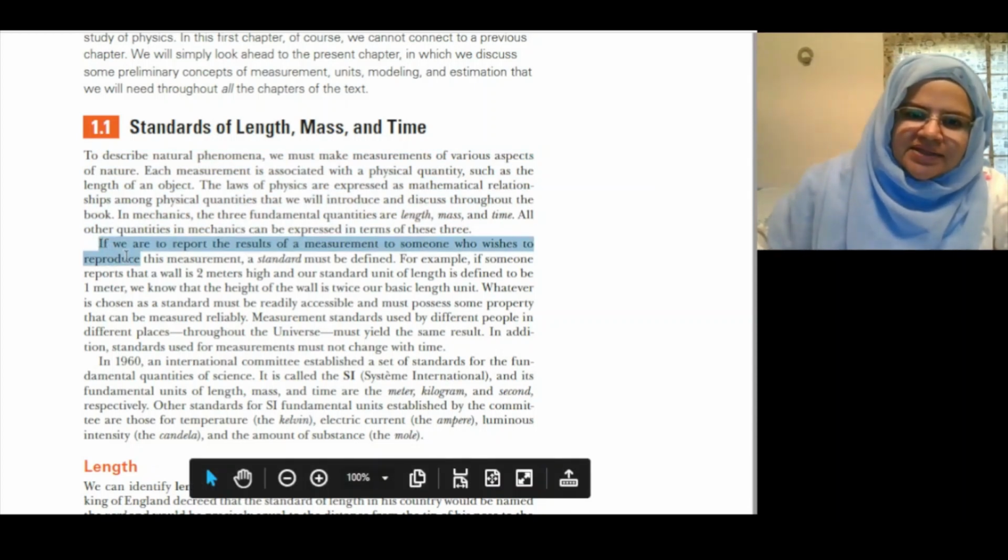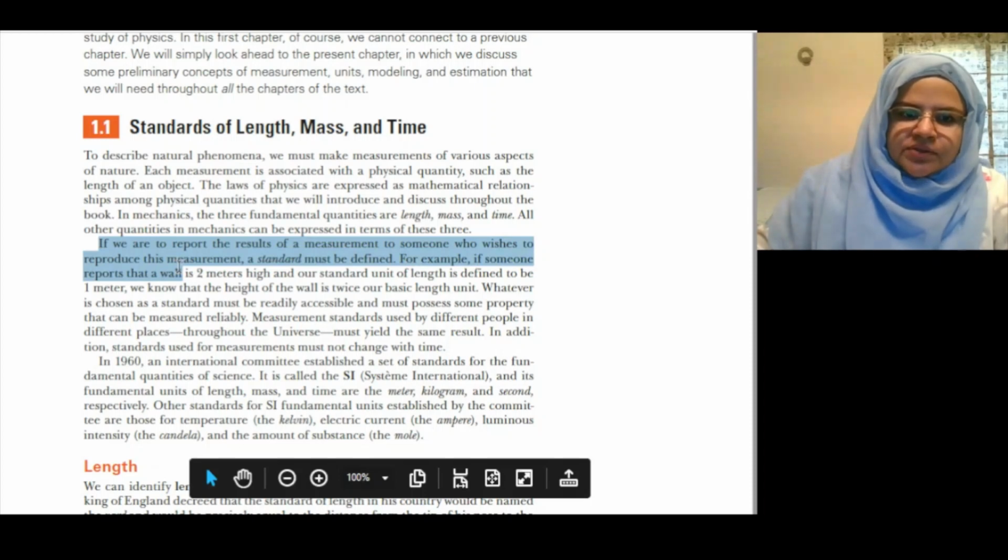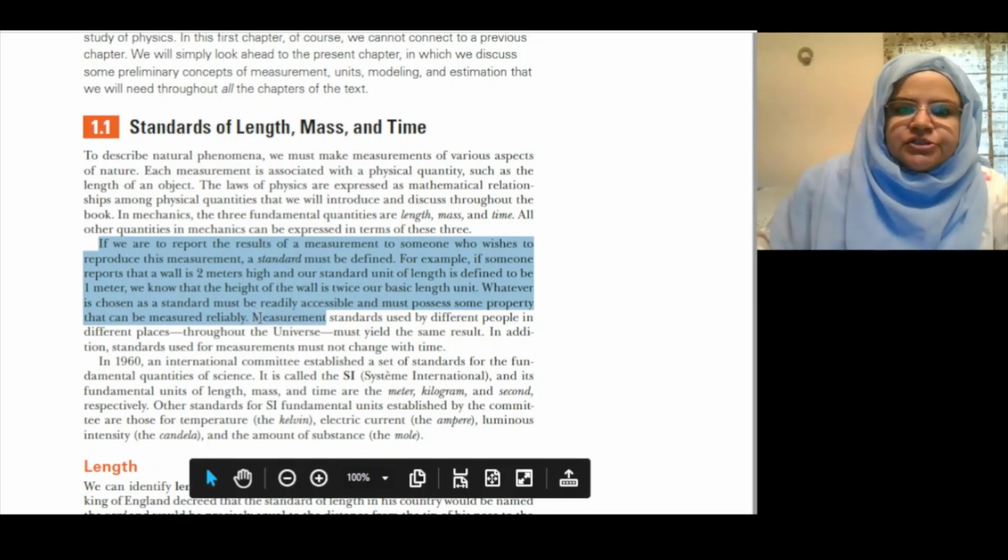If we are to report the result of a measurement to someone who wishes to reproduce this measurement, a standard must be defined. For example, if someone reports that the wall is 2 meters high and a standard unit of length is defined to be 1 meter, we must know that the height of the wall is twice our basic length unit. Whatever is chosen as a standard must be readily accessible and must possess some property that can be measured reliably. Measurement standards used by different people in different places throughout the universe must yield the same result. In addition, standards used for measurements must not change with time.